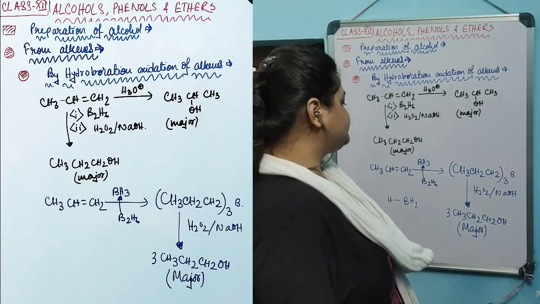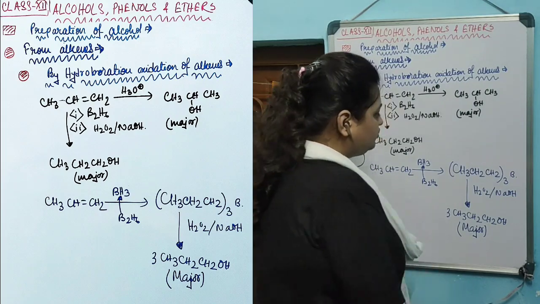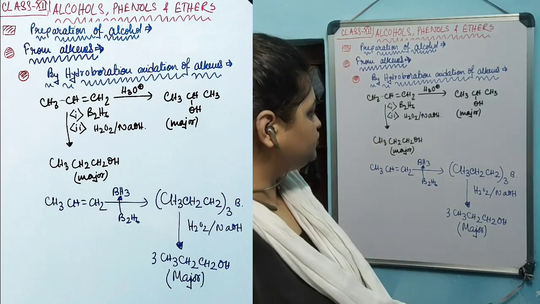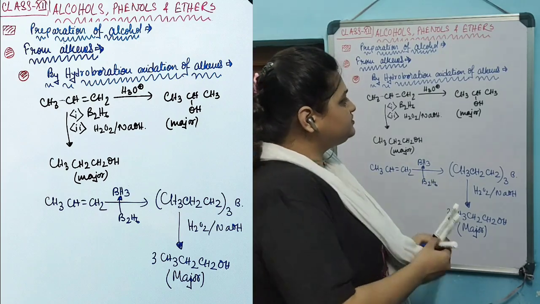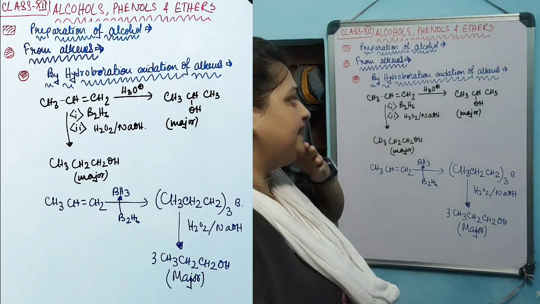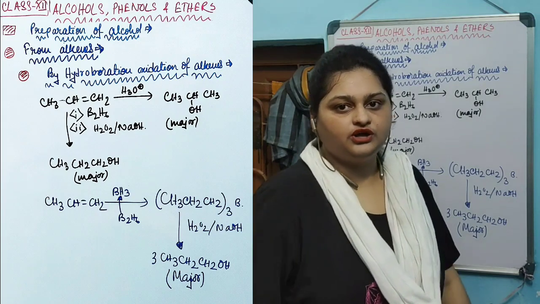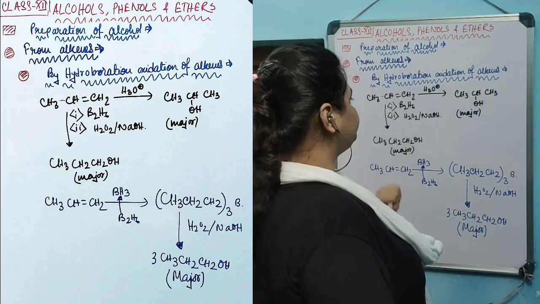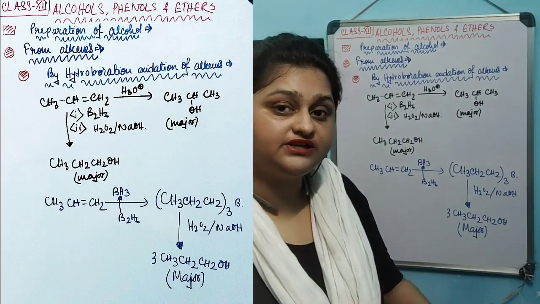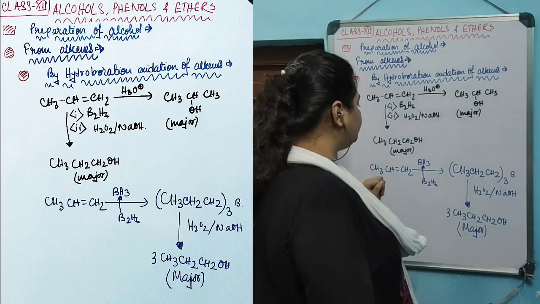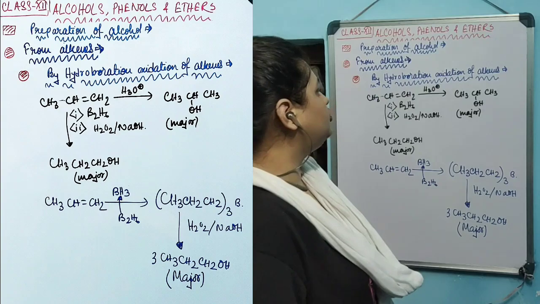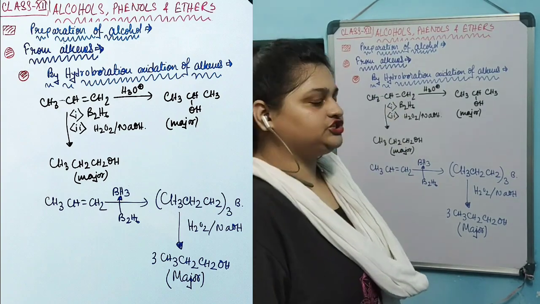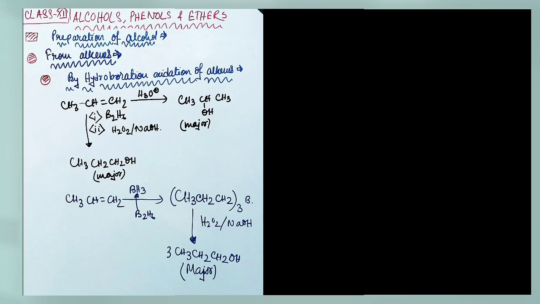Then the oxidation via H2O2 in NaOH medium produces this alcohol. So if we need to produce a Markovnikov product, we need to follow the hydrolysis of the unsymmetrical alkene. But if our desired product is the anti-Markovnikov product, that is the terminal alcohol, we need to follow the hydroboration oxidation of alkene method.